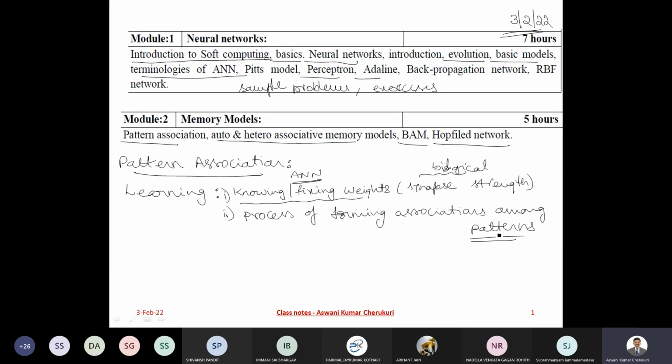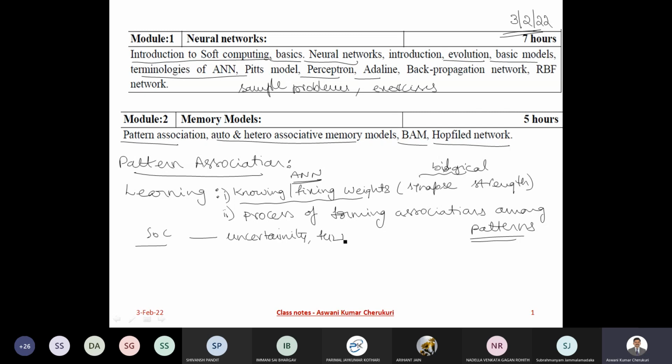After some years, somebody says soft computing to you. What will you recall? Somebody said that they will recall uncertainty, fuzzy logic.